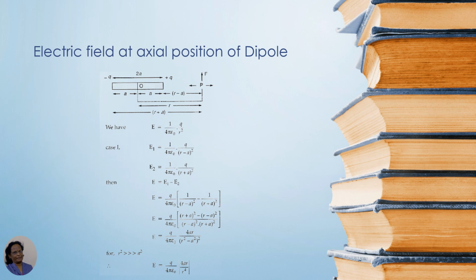Now for a short dipole, we can consider that r is very much greater than a, so a square can be neglected, and we get E equals q upon 4 pi epsilon 0 into 4a r upon r to the power 4, which is 4a upon r cube. This 2qa can be converted to the dipole moment. So E equals 1 upon 4 pi epsilon 0 into 2p upon r cube. Here the electric field of a dipole falls as 1 upon r cube.